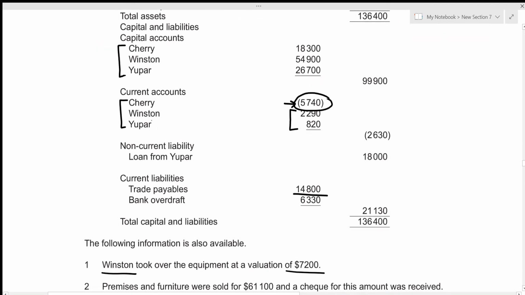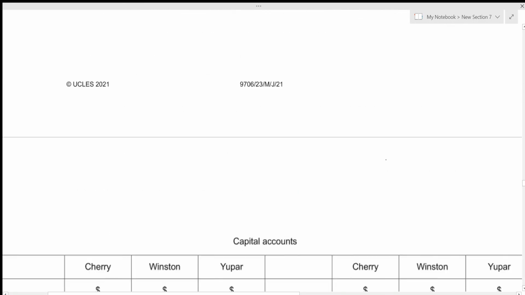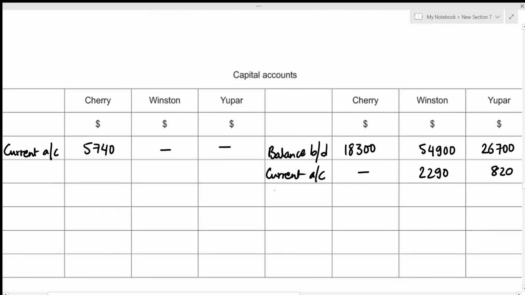We can see that there is a loan from Upar. So a loan was taken by the partnership from Upar, which means that this loan needs to be repaid. So whenever we repay something, this amount of 18,000 will increase the total balance on the capital account for Upar. And the increment in capital account balances is always recorded on the credit side. So let's write this amount down under the heading of loan. So we have a loan only for Upar, which amounts to 18,000.